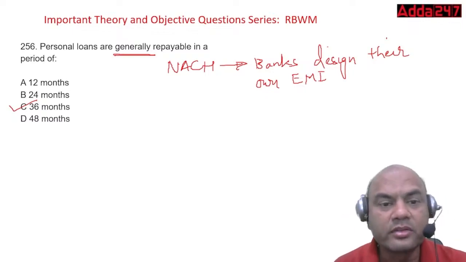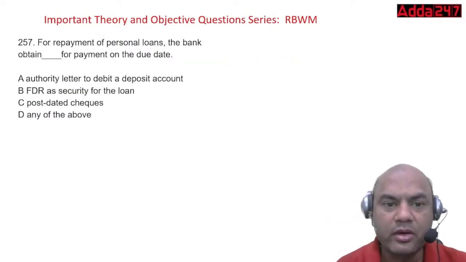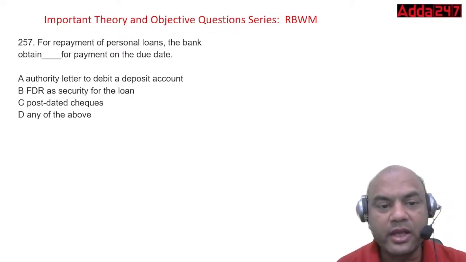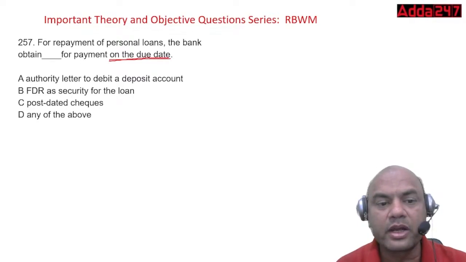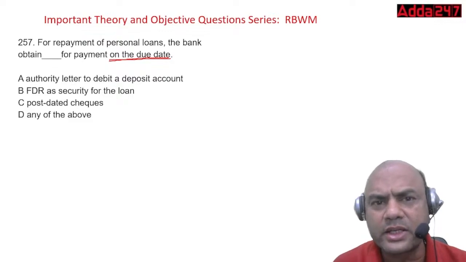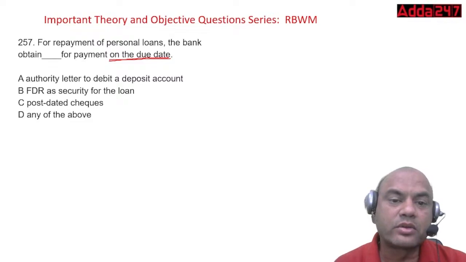Okay. So PLs are generally repayable in a period of 36 months. For repayment of personal loans, the bank obtains dash for payment on due date. Authority letter to debit the deposit account. FDR as a security for the loan. Post-dated cheques. Any of the above. See here, payment on the due date. So what do you get from here? Authority letter. FDR as a security, some banks do take, as I told you earlier, but that is not the answer to this question. Due date.